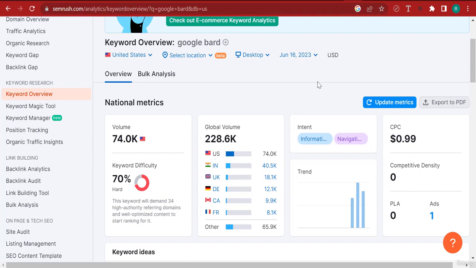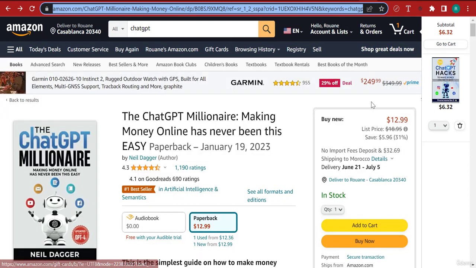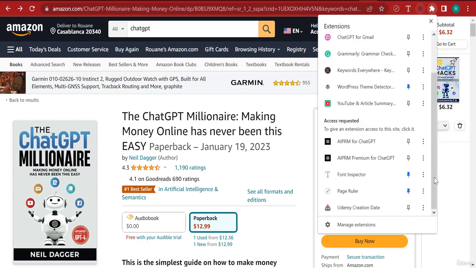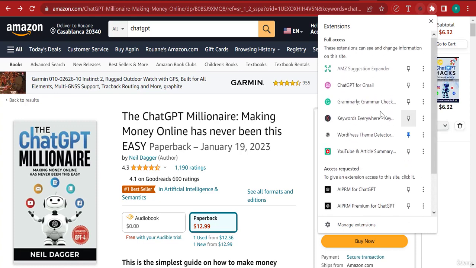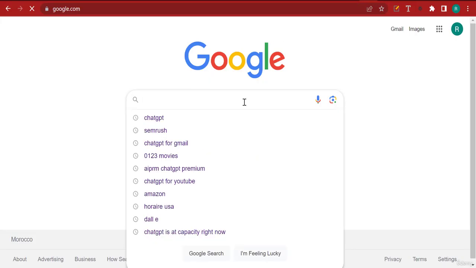And I could tell you that ChatGPT, let's say it's going to be approximately 300 million people looking for ChatGPT every year. And so if we go back to Amazon here, now I want you to install this Amazon extension, which, let me show it to you here, AMZ Suggestion Expander. Now, this is a free extension, and I'll show you what it enables you to do.